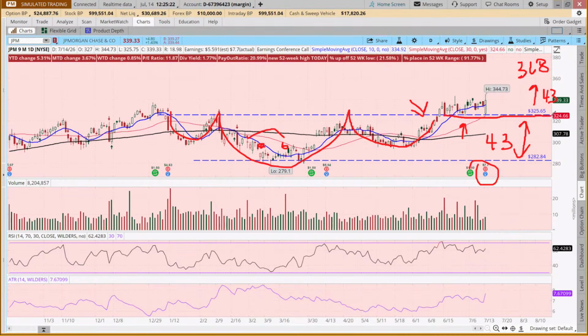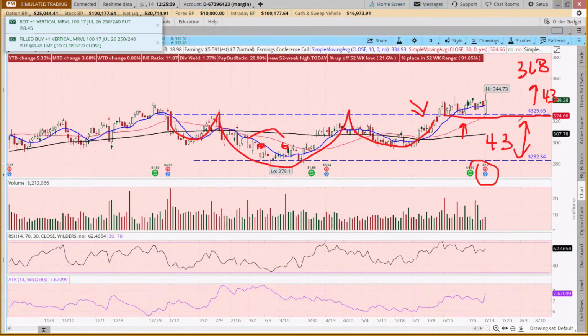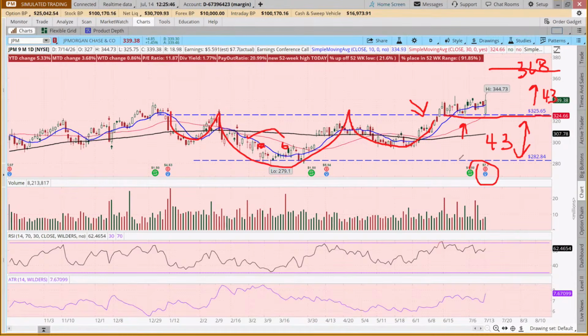So if we want to define our risk, if we look at this 325 as a potential support level, we could say we're going to put a stop, if we buy shares of this, 3% below that, around 315.25. And if we wanted to do a short-term trade on this, we're going to put our target up here at 368 based on this pattern. It's pulled back a bit, but it's still up.